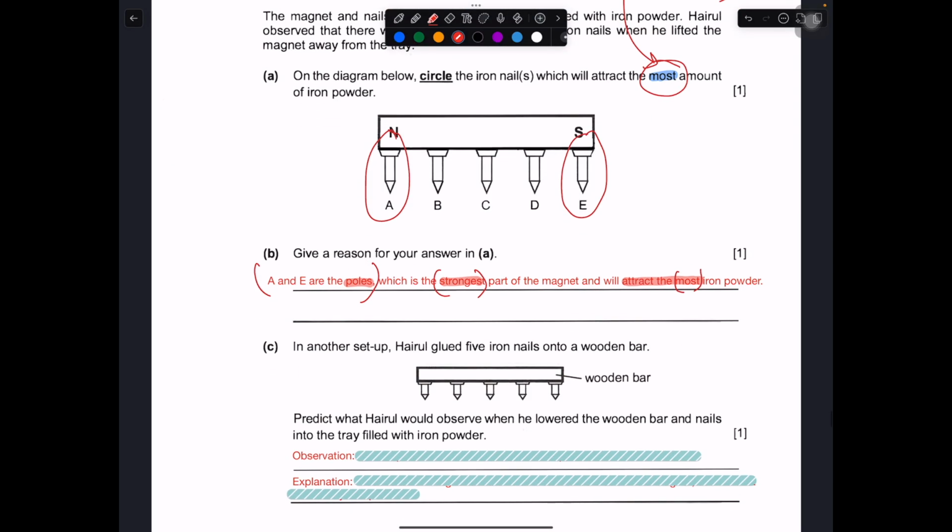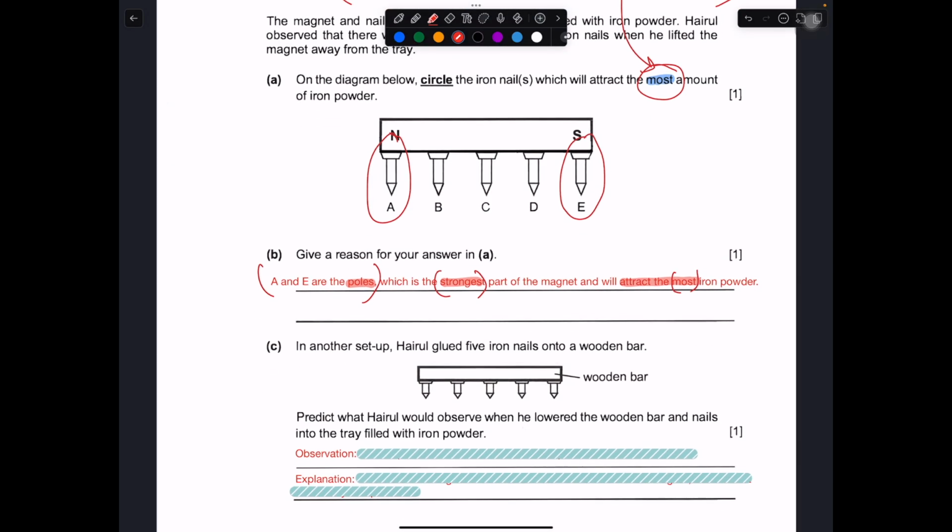In another setup, Cairo glues 5 iron nails onto the wooden bar. So this wooden bar is not a magnet. Then they ask you to predict, which means tell me what you will see. Predict is another way of rephrasing an observation question. What will Cairo observe when he lowers the wooden bar and nails into the tray filled with iron powder?